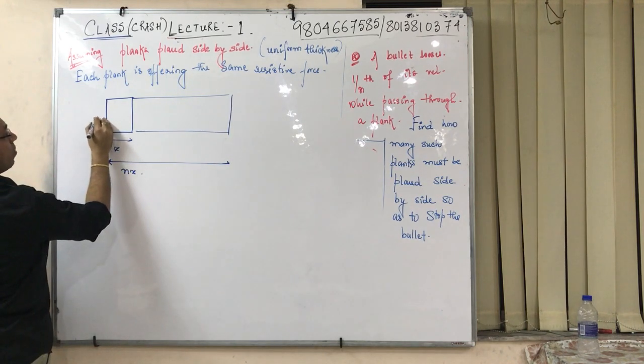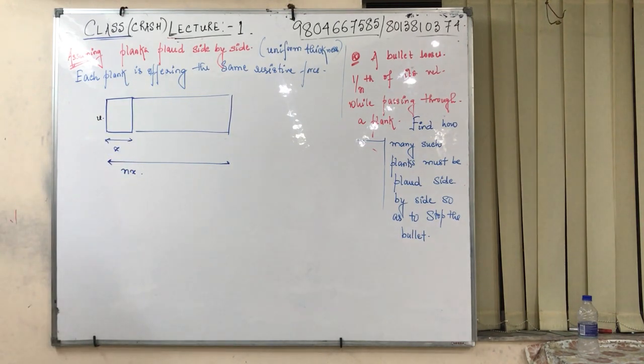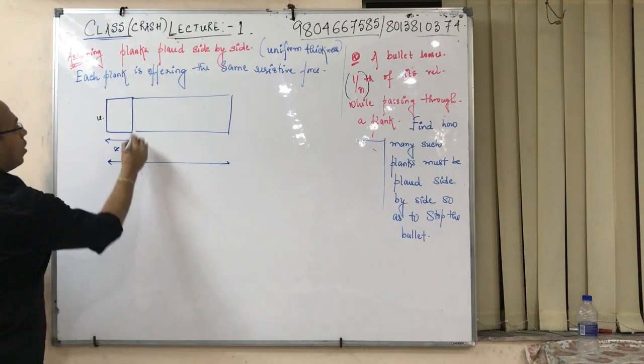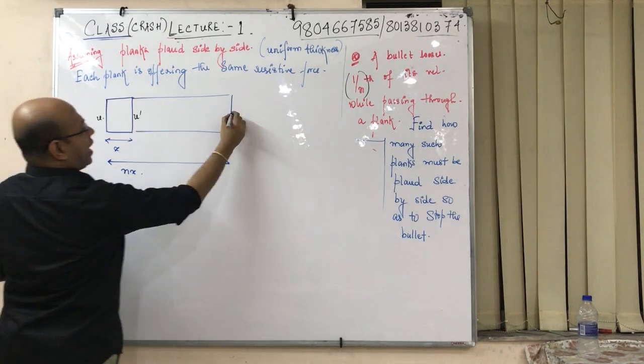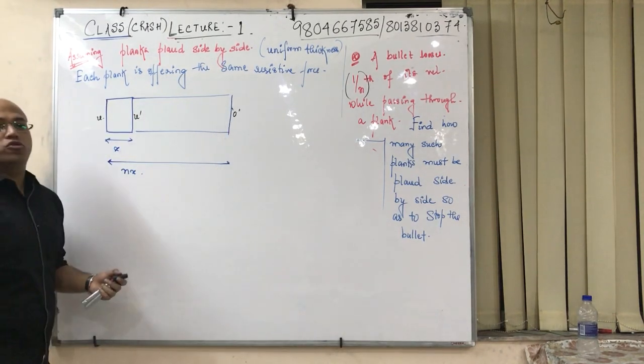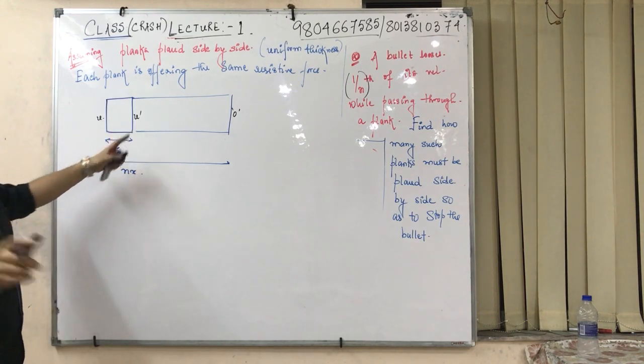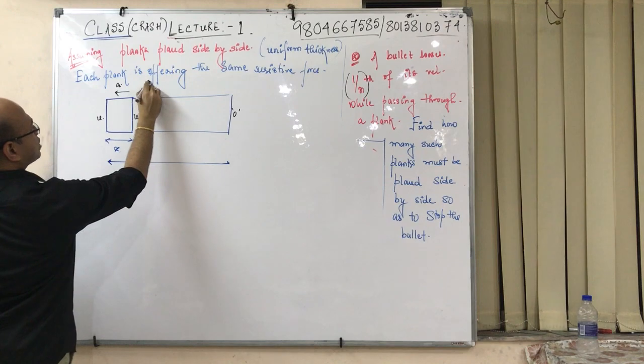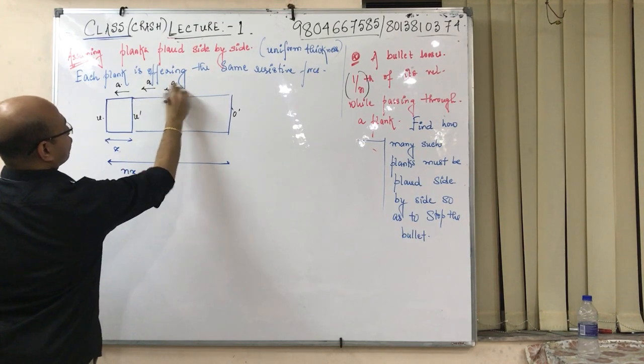If the bullet starts from here with u, it loses 1/nth of its velocity. So let's say this is u dash, and in this case the velocity drops to 0. We have assumed each plank is offering the same resistive force, same acceleration a.